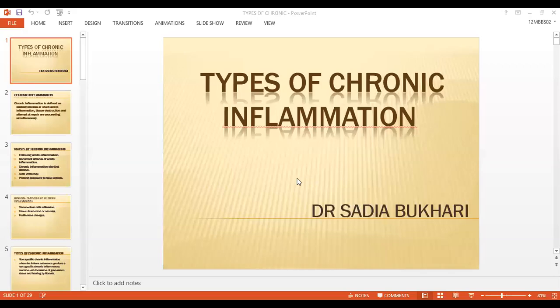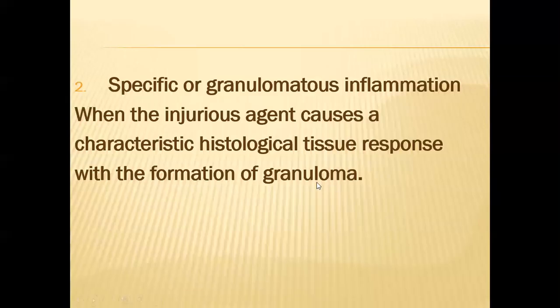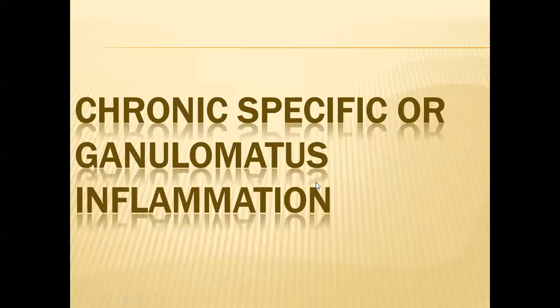Granuloma क्या है बेटा? It is the collection of the modified macrophages, which are called epithelioid cells. So these are the differences between the non-specific and specific. In specific, we see the granuloma, but in non-specific, we see fibrosis, destruction, and repair or active inflammation. So these are the 2 types of chronic inflammation.